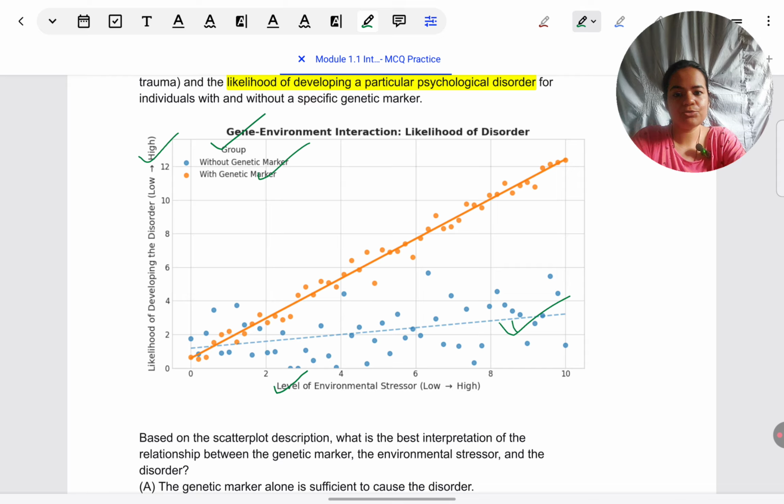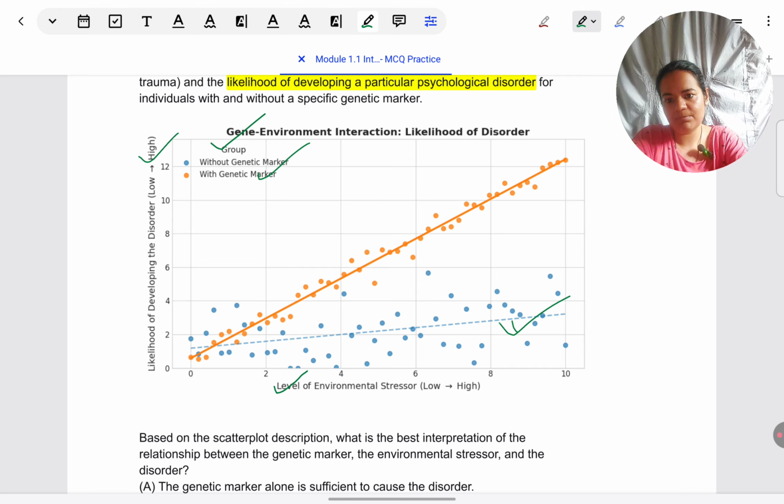Now, having fully understood this, let me look at the trends which are being shown. So I see an orange line which is moving sharply upwards. Considering all that I've seen about the graph, this indicates that people who have a genetic risk for developing a disorder are very likely to develop the disorder, as I can see on the top right corner, if the level of environmental stress is high. I'm reading that on the x-axis.